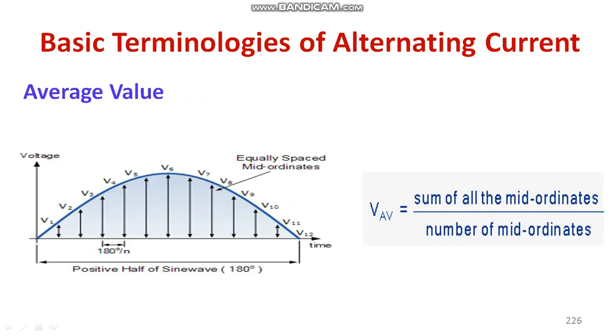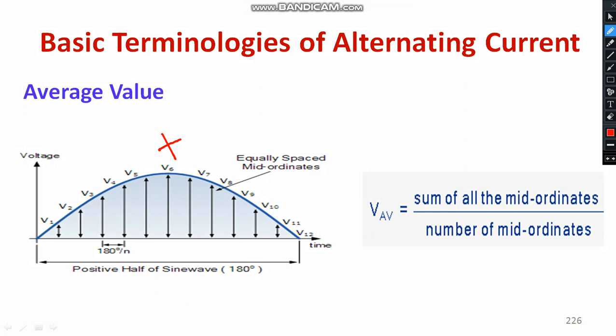Now we have to derive an expression for average value for an AC quantity. For that purpose, you have to consider only a half cycle. Either you can consider the positive half cycle or the negative half cycle. For convenience, we consider the positive half cycle. So let's understand, this is a positive half cycle of an AC quantity.